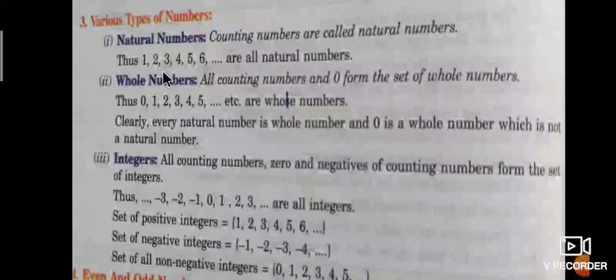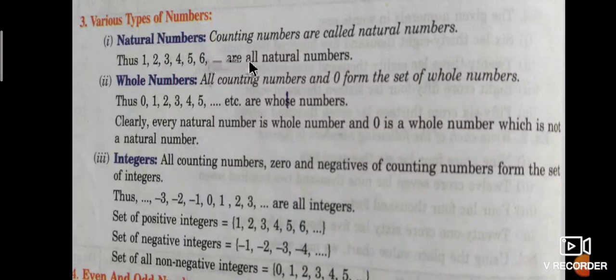Thus 1, 2, 3, 4, 5, 6, and so on are all natural numbers. The set of natural numbers is denoted by capital N. N is equal to, open bracket, 1, 2, 3, 4, 5, 6, and so on, close the bracket. Like that, we denote the set of natural numbers.